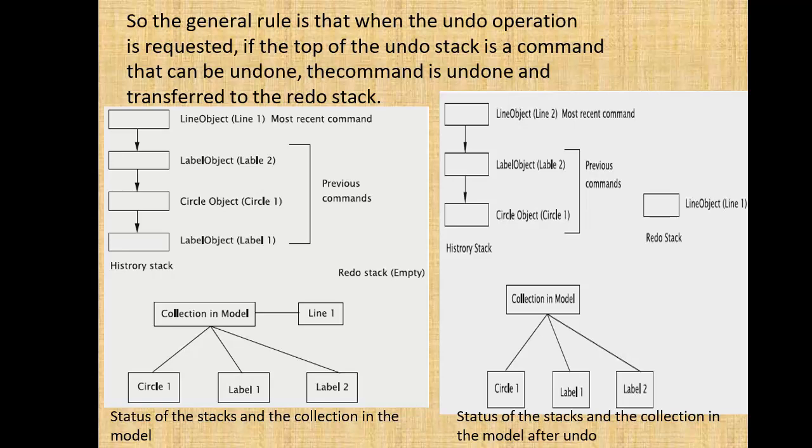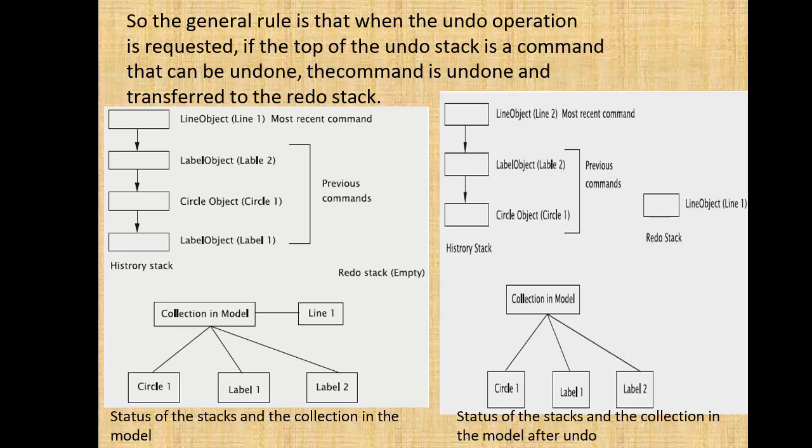So status of the stack and the collection in the model. Now status of the stack and the collection in the model after undo operation. So here after undo, top of the stack is a line object. So that will be redo stack. So line object, with whichever command was on the top of the stack. So that will be pushed onto the redo stack after the undo command.